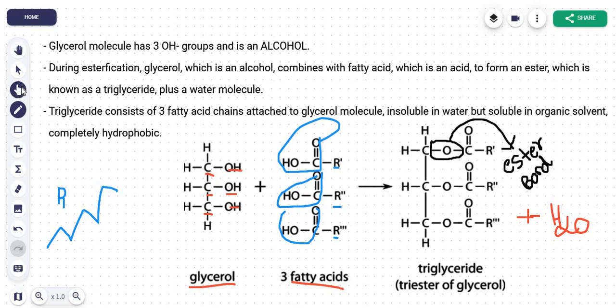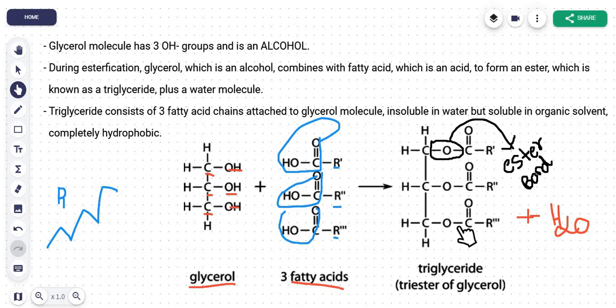Okay, remember that. So whenever in an exam question they tell you that a triglyceride is being formed, a glycerol has to react with 3 fatty acid chains. This is a special unique feature of this reaction. Or else if you make it 2 fatty acid chains or 5 fatty acid chains, you can give rise to another type of ester which may have another name. So in our course we have triglycerides and phospholipids. We will discuss phospholipids in a bit, but for now we're discussing triglycerides, and remember 3 fatty acid chains, not more than that. So a triglyceride consists of 3 fatty acid chains attached to a glycerol molecule.